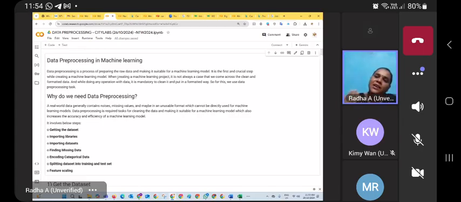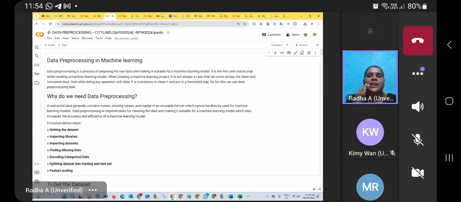Suppose in my data there is missing data, mismatched data, and irrelevant data also available. So I want to delete or modify all that information and fill the gaps available in my information. That is pre-processing data.